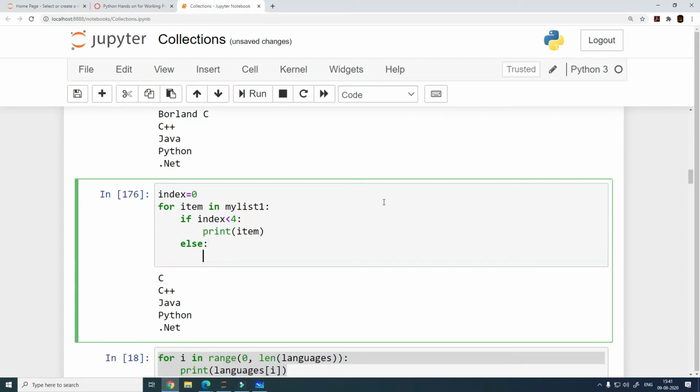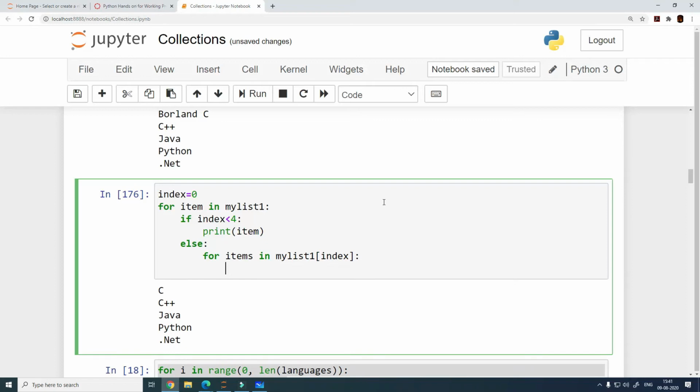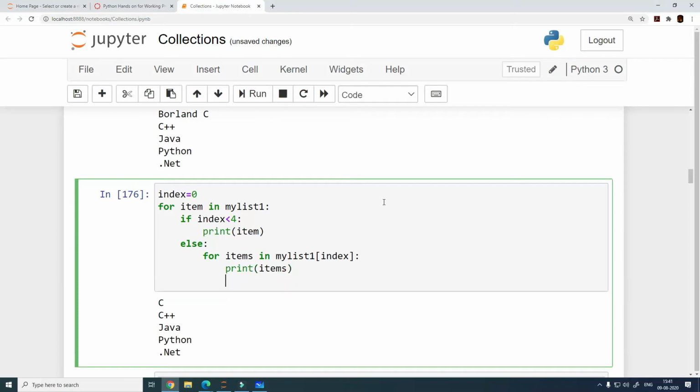Else what? You will reach another list, right? Then you will need to run another for loop for items in my list 1 4, or index, print items.